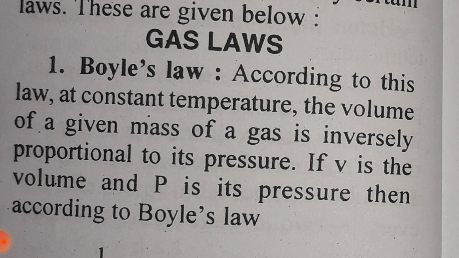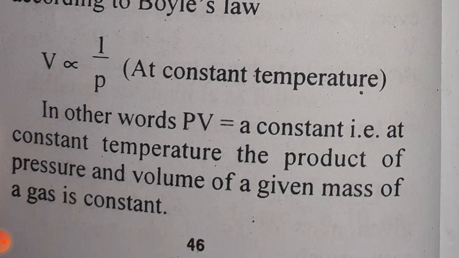Boyle's law. According to this law, at constant temperature, the volume of a given mass is inversely proportional to its pressure. If V is the volume and P is its pressure, then according to Boyle's law, V is inversely proportional to pressure at constant temperature. In other words, PV, pressure multiplied by volume, is equal to A. A is constant. That is, at constant temperature, the product of pressure and volume of a given mass of a gas is constant.